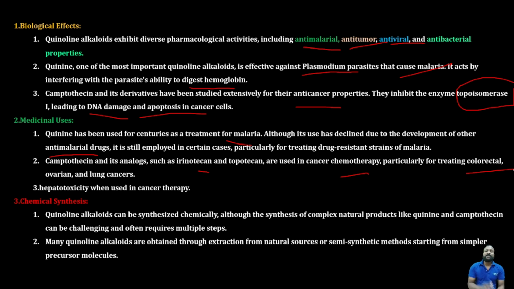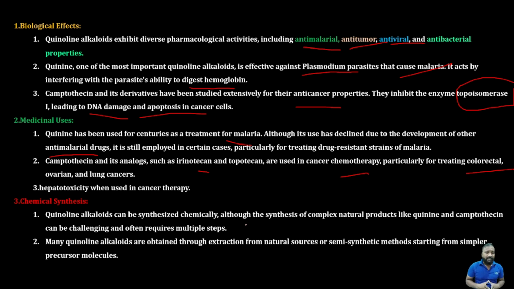And coming to chemical synthesis: these complex molecules like quinine and camptothecin, the quinoline alkaloids we have discussed, are synthesized chemically in multiple steps.